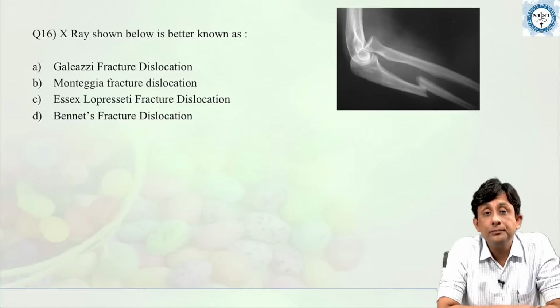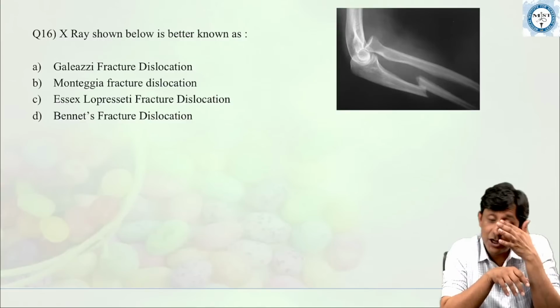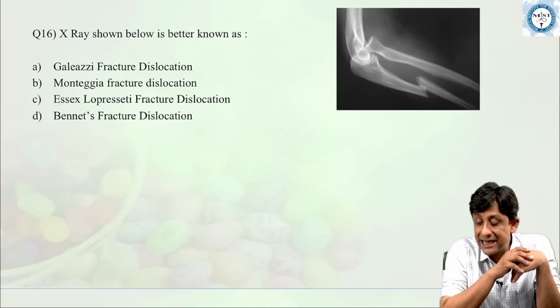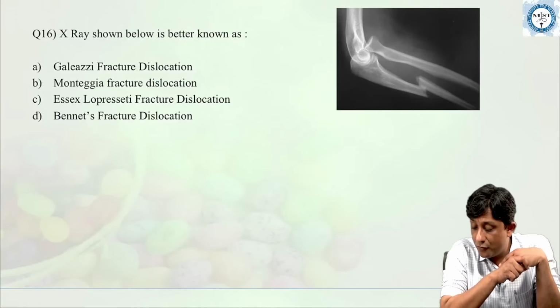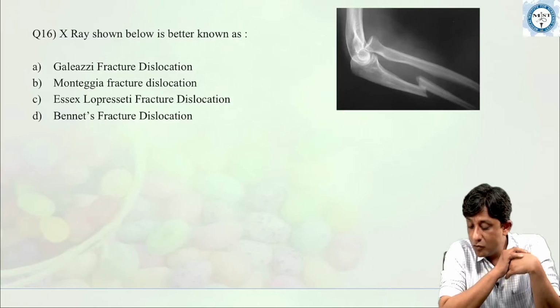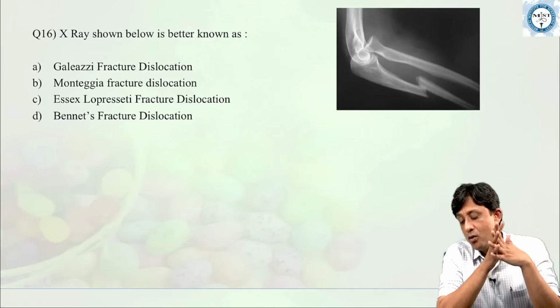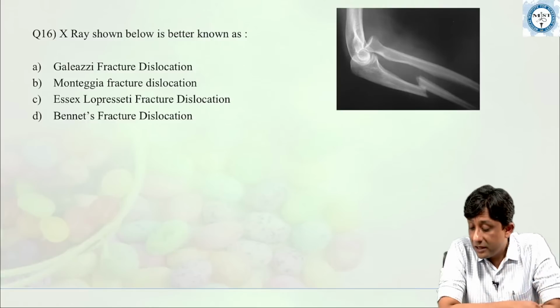Okay, now the next question is again an image which I have put in the examination. In this question, there is an X-ray which shows a fracture dislocation. Which important kind of fracture dislocation is this? I think most of you identified this correctly. This is very, very encouraging for me to know. Very good, children. Very, very good.